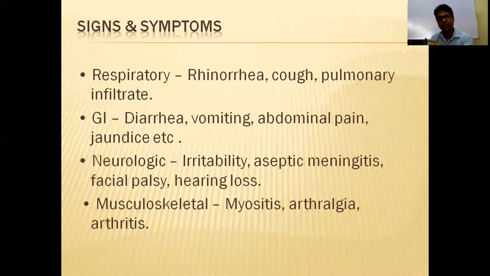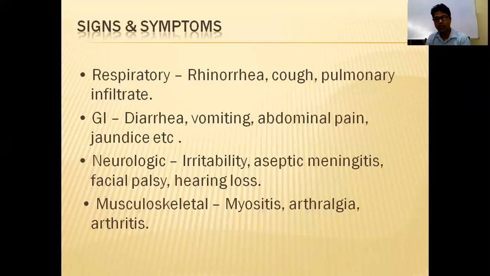In the American criteria, there is palpable purpura, age less than 20 years, bowel angina, meaning abdominal pain, and histopathology. Out of 4, if 2 are present, then it is a diagnosis of HSP according to the American criteria.